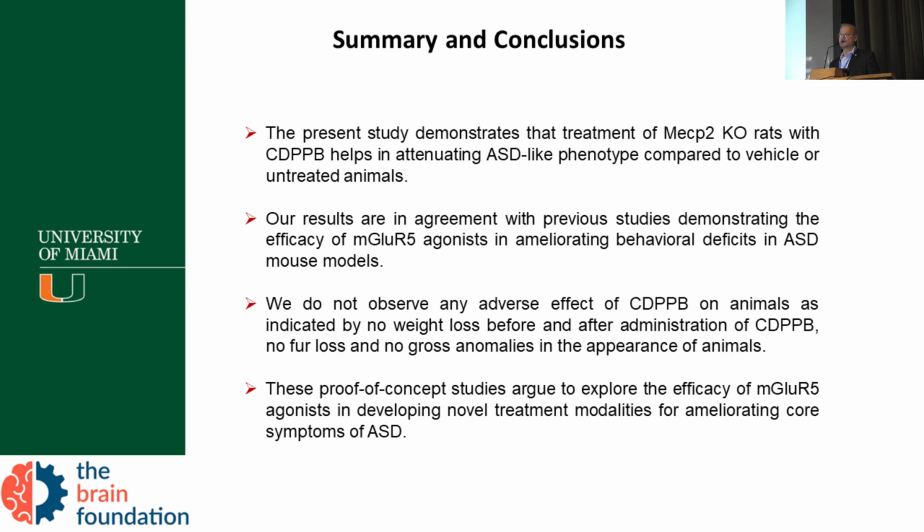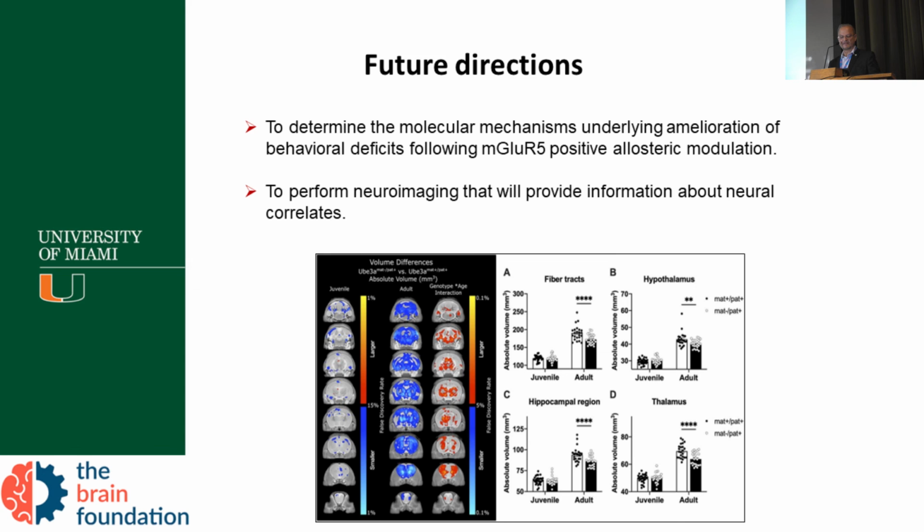This proof of concept study exploring the efficacy of the mGluR5 agonist in developing a novel treatment modality for ASD seems to be exciting. The future direction is to better understand the molecular mechanism involved in amelioration of the behavior deficit following mGluR5 positive allosteric modulation. We are also working on performing some neuroimaging to have more information about the neural correlates.